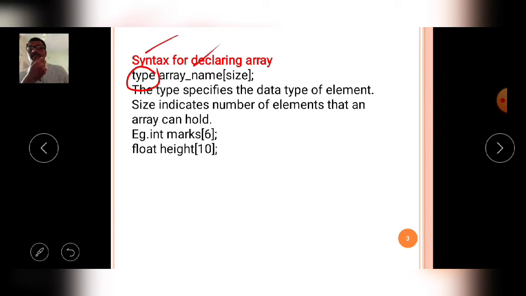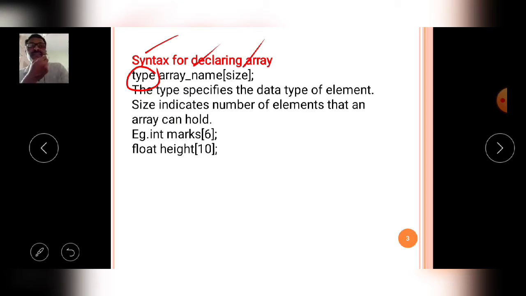So first of all, mention the type and next the array name. The array name should be a maximum of 8 characters; below 8 characters is also suitable. Then next, in the square parentheses mention the size of the array, and with the help of a semicolon you terminate the declaration of the array.